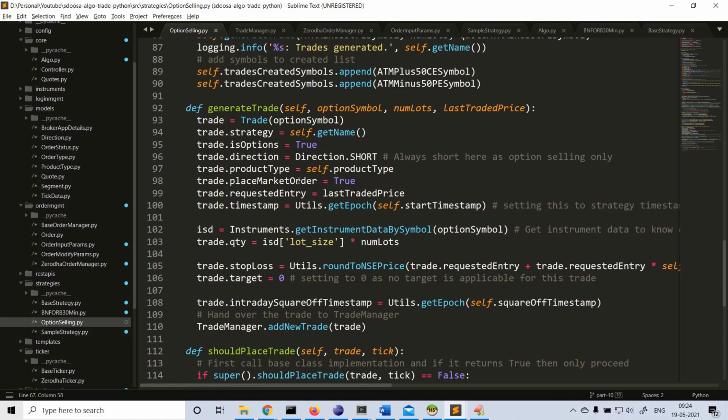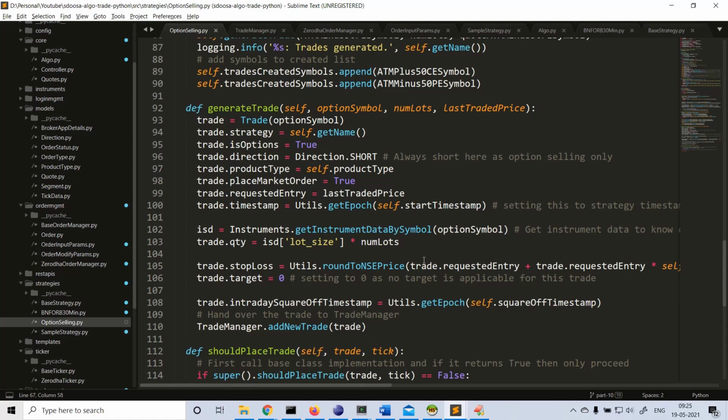Product type MIS, yes, market order true. Last trade price we need, just to maintain the requested entry price. Though we are placing a market order, we need to maintain this price. We need to calculate the stop loss, right? So that's why I got the last trade price here and am assigning it to request entry. Timestamp, this is the strategy timestamp. And how do we get the quantity, right? We need to get the quantity dynamically, right? We should not hard code anything in the program.